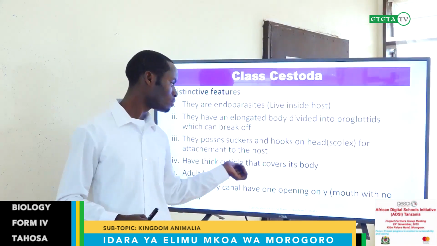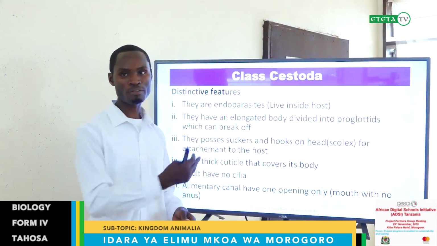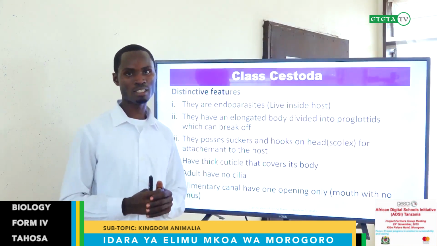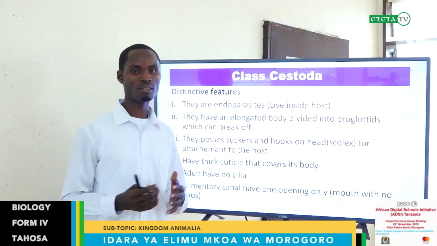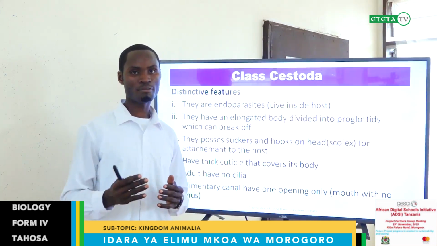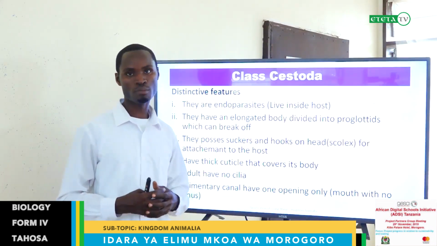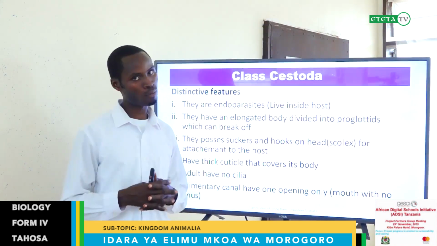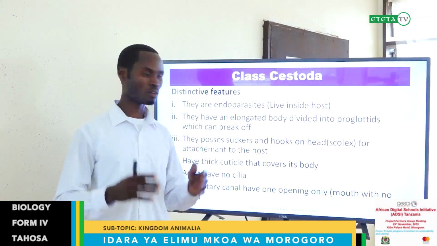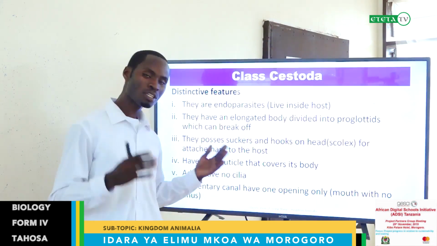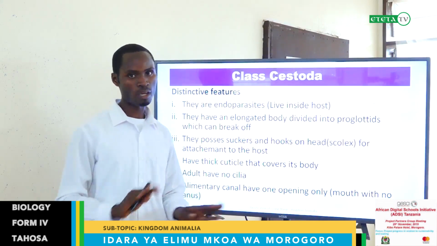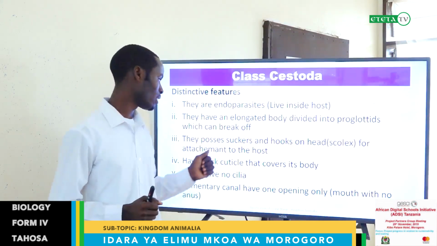Again, they have a thick cuticle that covers the body. As we have said from the previous slide, these organisms live in our gut, in the alimentary canal of certain organisms. Therefore, they need protection because they can be digested or harmed by the toxins or chemicals produced by the host. So they have this thick cuticle for protection, so that when the host digests, they will remain alive and survive in the environment.